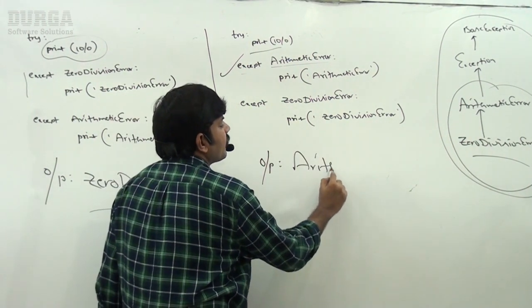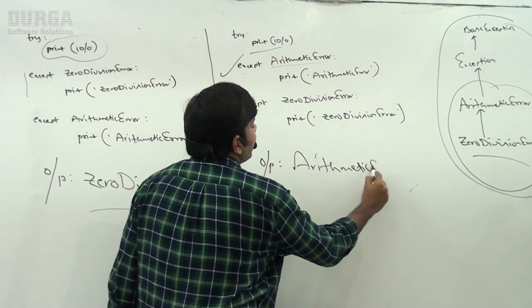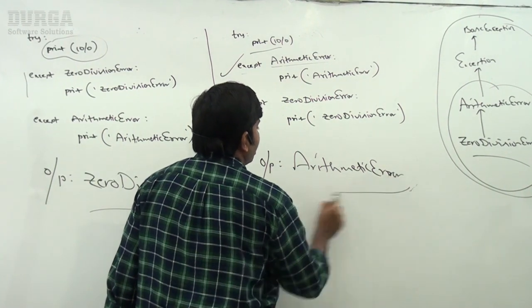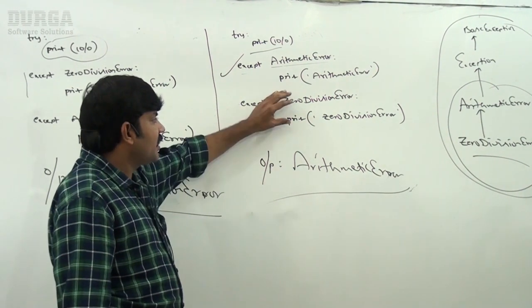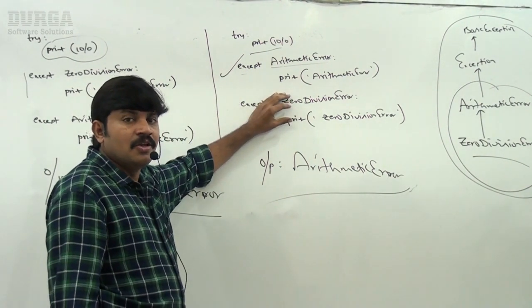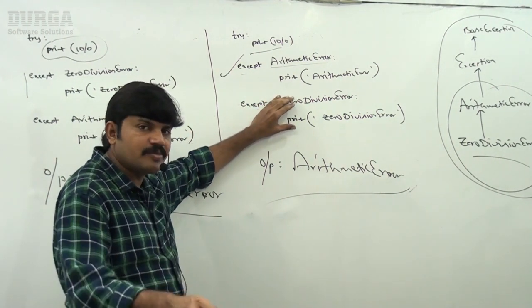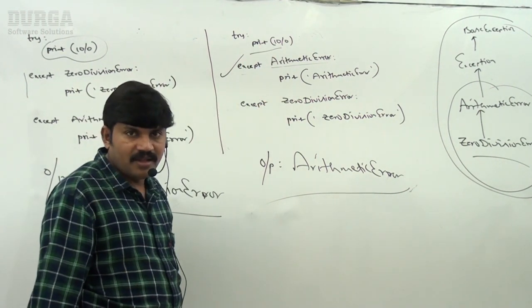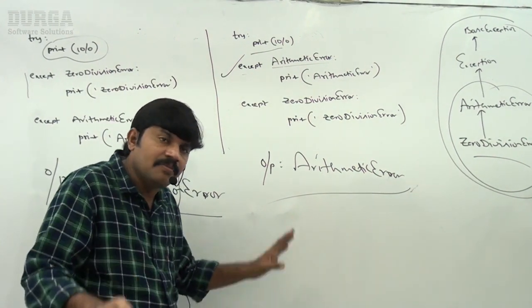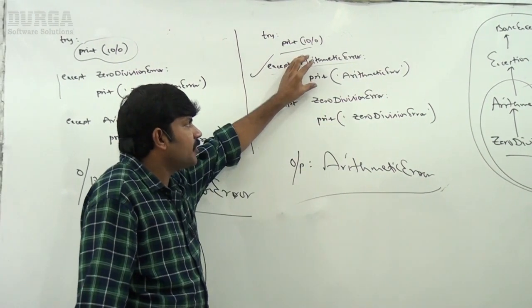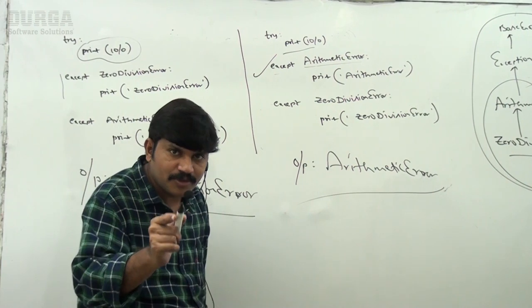ArithmeticError. ZeroDivisionError is never going to get the chance, because this block is going to handle it. There is no error at all, it's valid syntax, but only the first one is going to be considered. Are you in the position to understand?